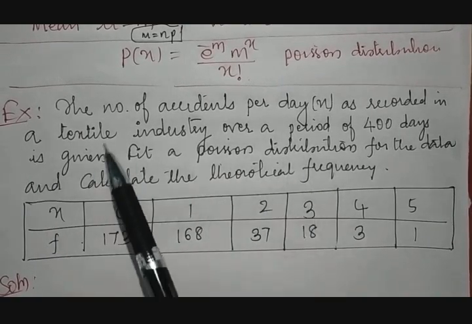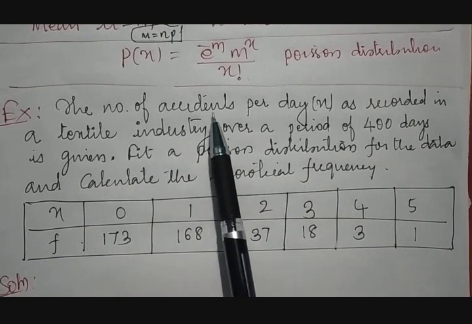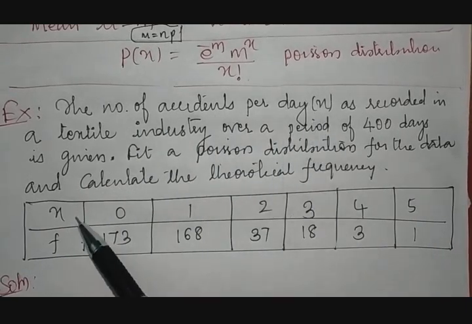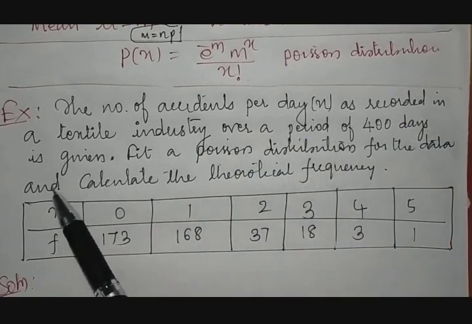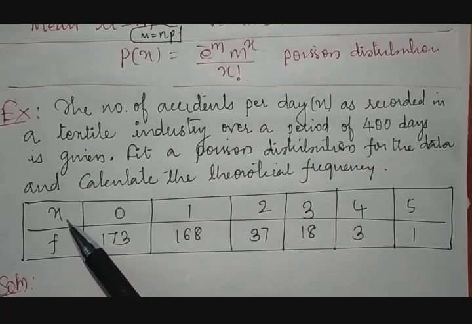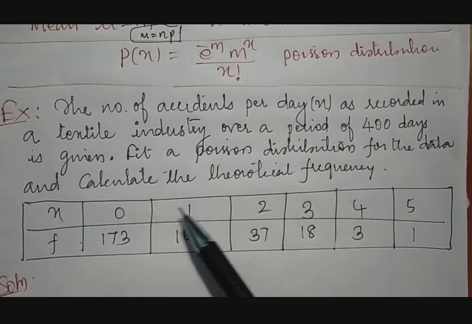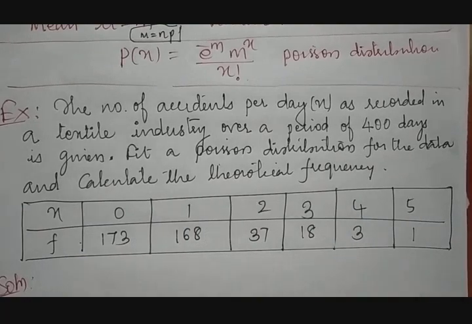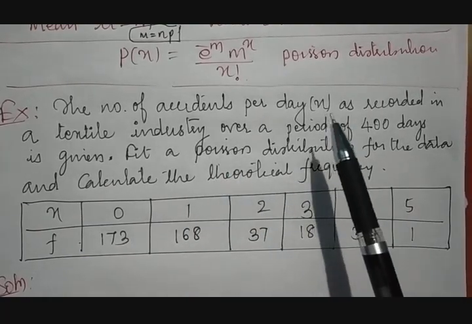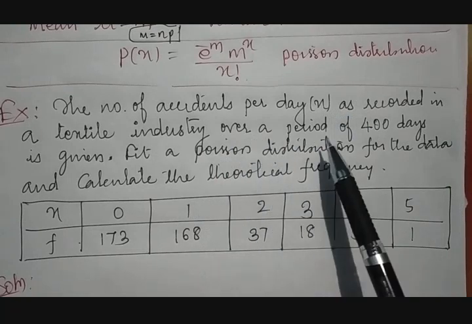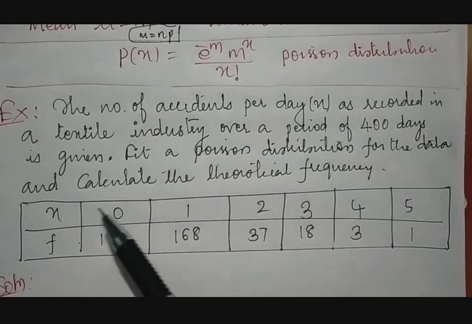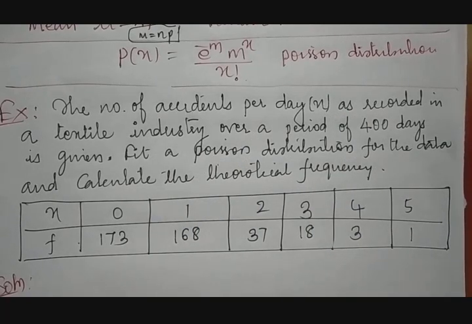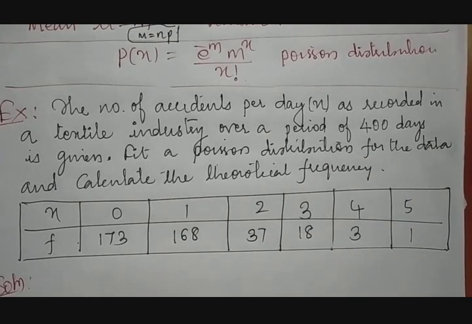Now we'll take one example of construction of a Poisson distribution. As per the example, the number of accidents per day will be taken as x, as recorded in the textile industry over a period of 400 days. That is given here. So x is the number of accidents: 0, 1, 2, 3, 4, 5 accidents in a textile industry, where the calculation is taken for 400 days. Fit a Poisson distribution for the data and calculate the theoretical frequency f. So let us see what it is.